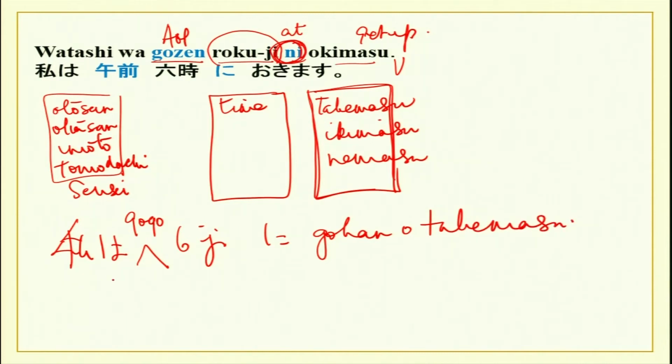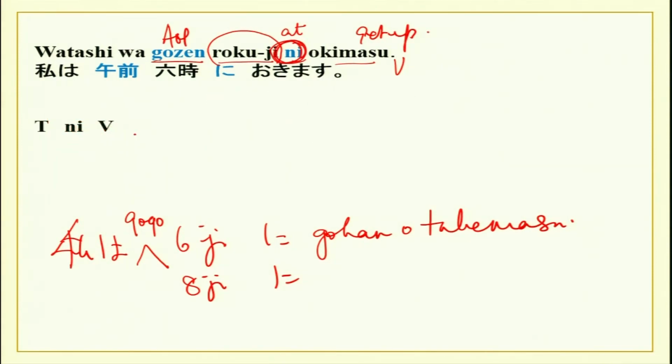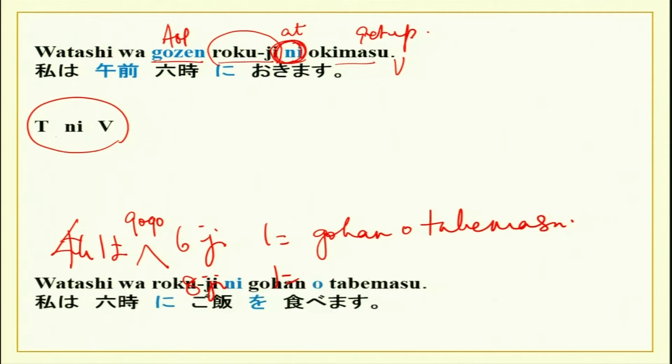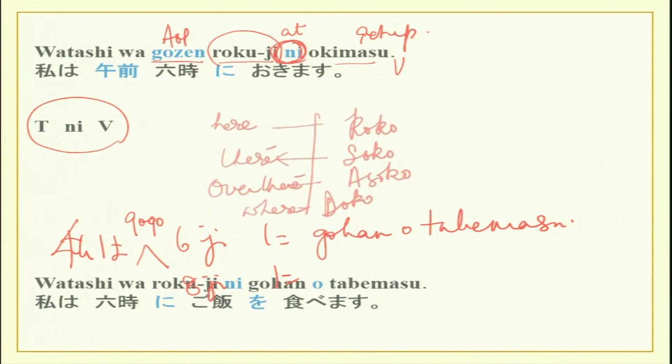Or mainichi 8 ji ni kaisha e ikimasu. So you can replace all these and make numerous sentences, ask and answer. So now you can see time ni verb. That's the pattern. At a certain time, a certain activity is happening. So watashi wa rokuji ni gohan o tabemasu, as I have already written for you over here.